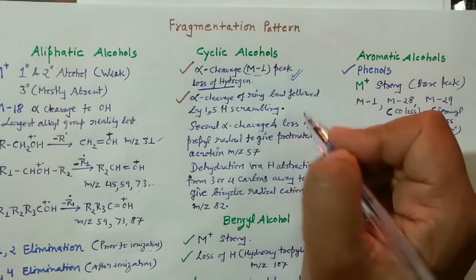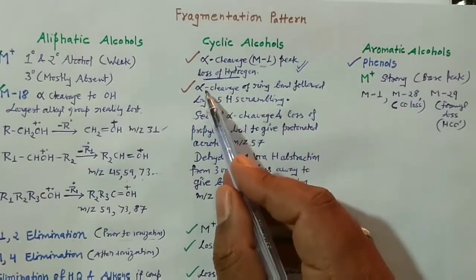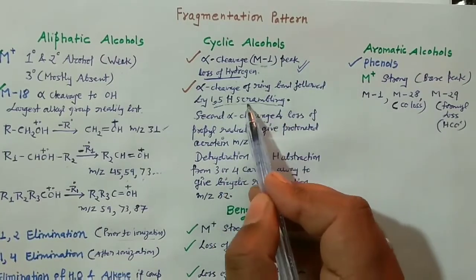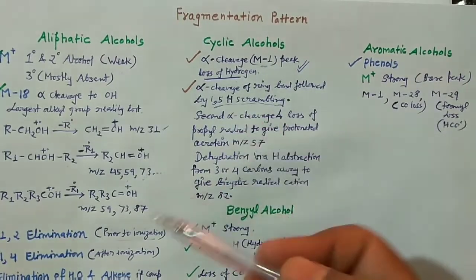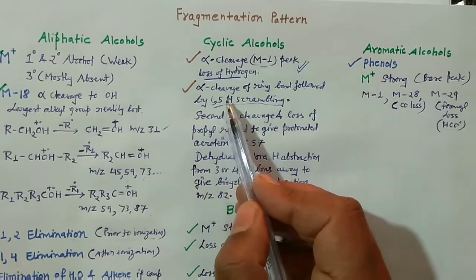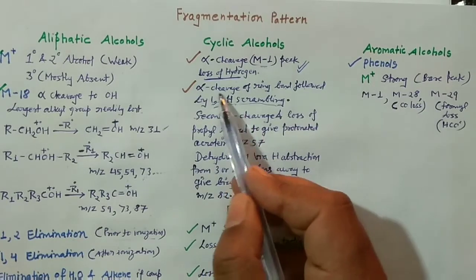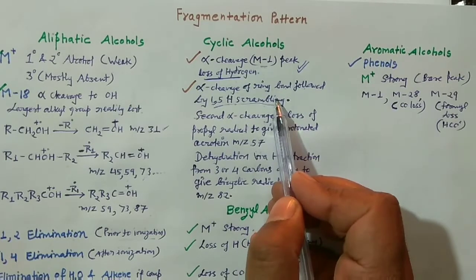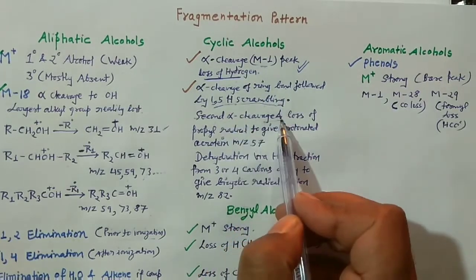Then after that you see the alpha cleavage of the ring bond followed by the 1,5 hydrogen scrambling. Scrambling means shift. So the 1,5 hydrogen will shift after the alpha cleavage of the ring bond. This is another mode of fragmentation. And again the second cleavage would occur and the propyl group would be lost from here.